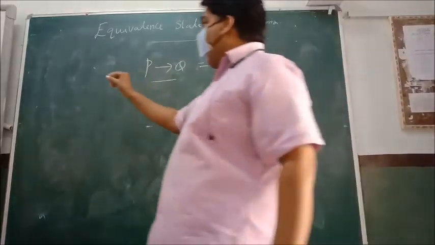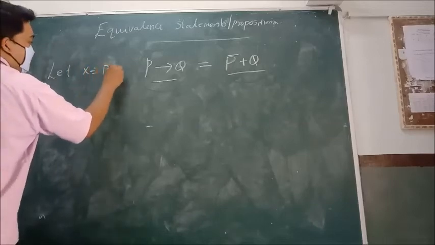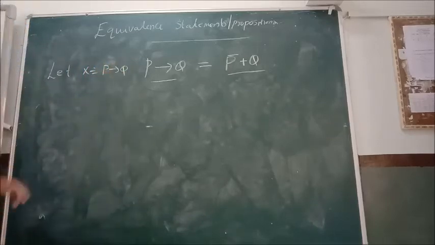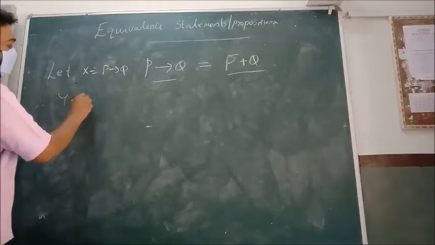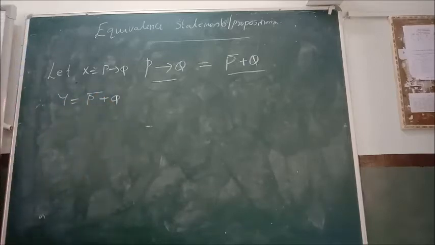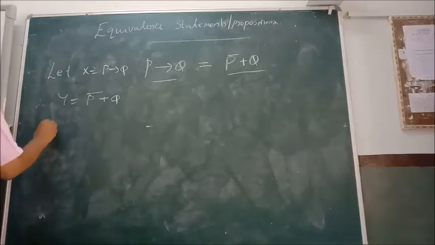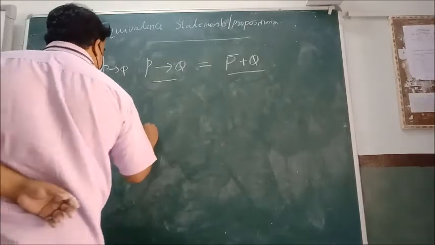So just imagine, let X be equal to P implies Q, because X is a common proposition, and Y is equal to P bar plus Q. If their truth values are the same, we can say X and Y are equivalent statements.